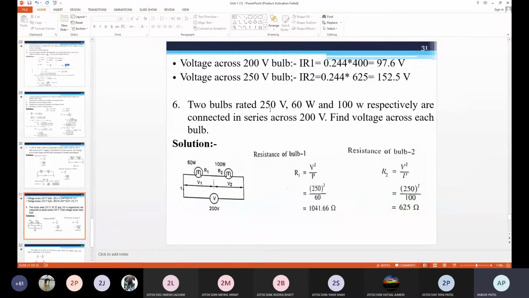Here the resistances R1 and R2 are not given, so we have to find R1 and R2. According to the power equation, P is equal to V square by R. So we can write R1 is equal to V1 square by P1, and R2 is equal to V2 square by P2. The voltage rating is the same here, so by substituting the values of voltage and power, 250 square divided by 60, R1 is equal to 1041.66, and R2 is equal to 250 square divided by 100, which is 625 ohm. So these are R1 and R2.